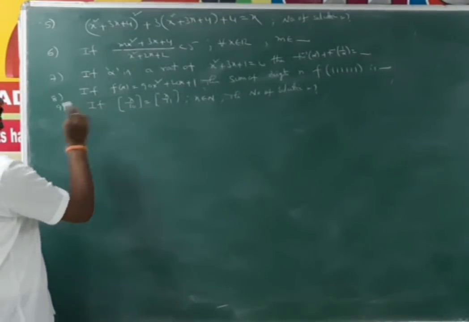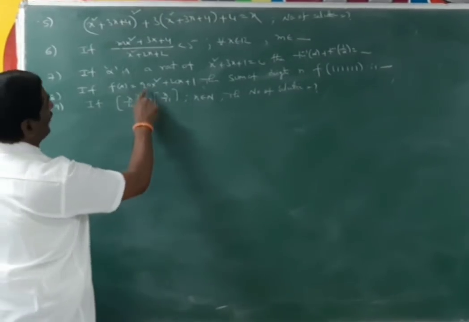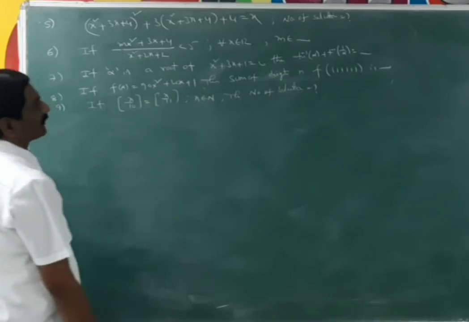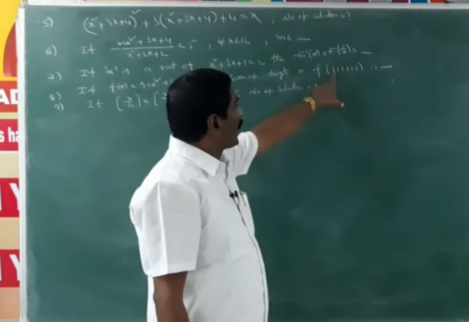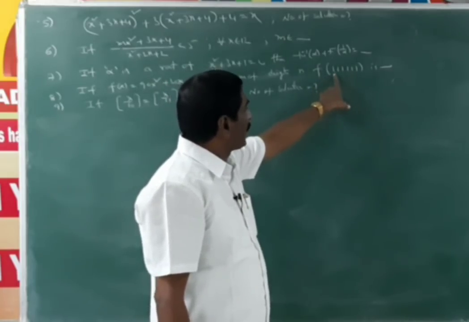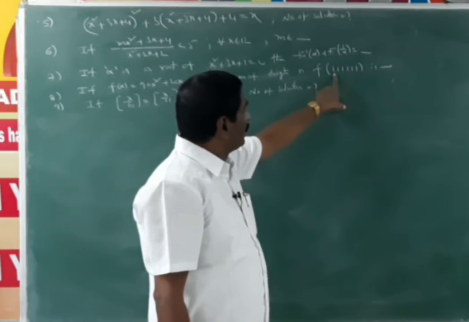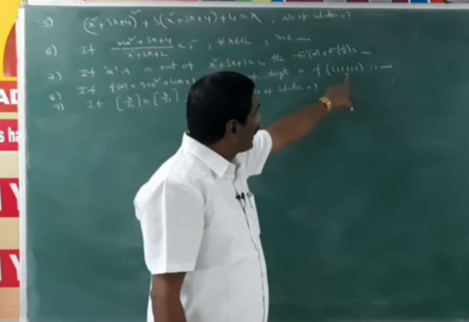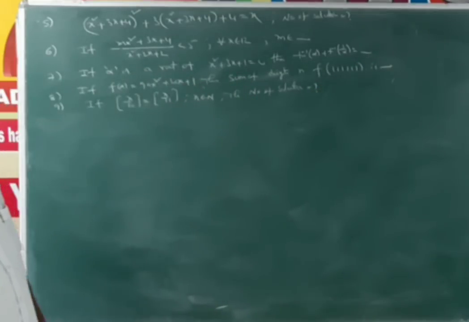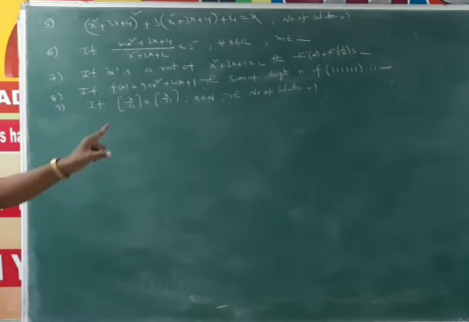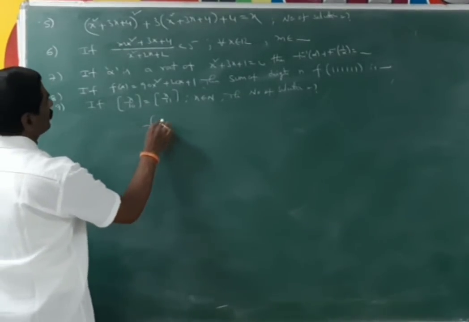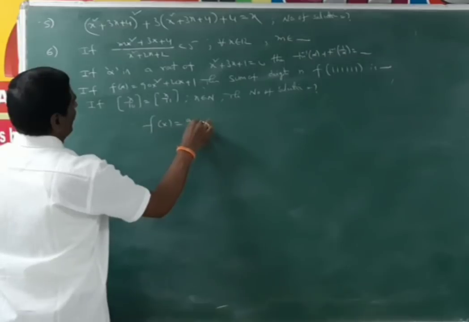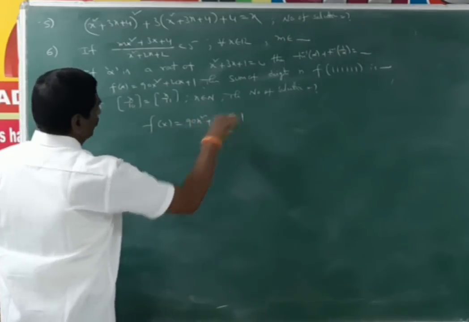If f of x is equal to 90x square plus 20x plus 1, then the sum of the digits in f of 1 1 1 1 1 1, 6 times, that means 111,111, is dash. Okay. From the given, f of x is equal to 90x square plus 20x plus 1.